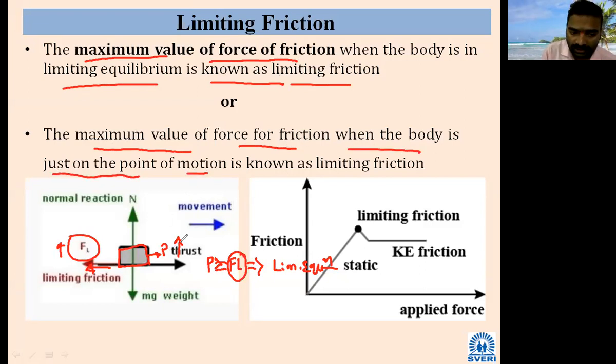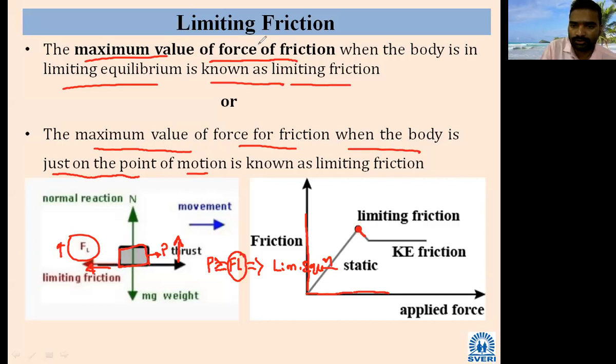As P increases, the body tends to move, and at the very next point it will move. At that point, the friction is known as limiting friction. From the graph also, P is increasing and friction is increasing; at this point the body starts moving. This point is limiting friction. Is it clear, everyone? Yes, sir.